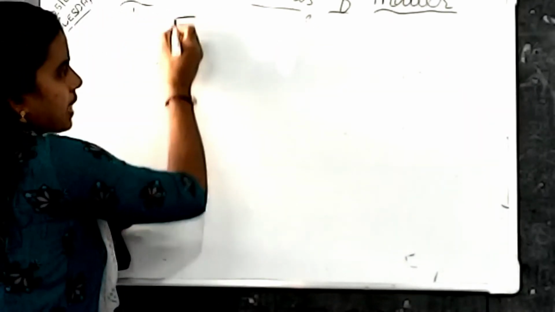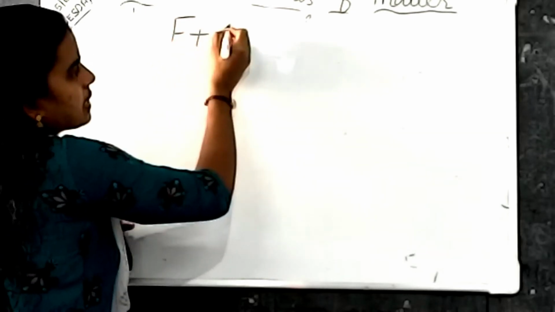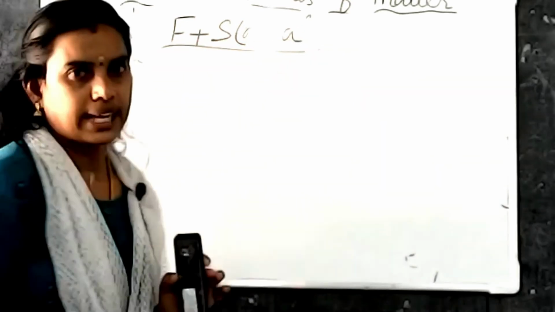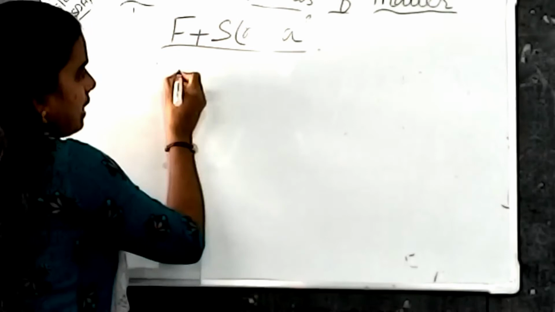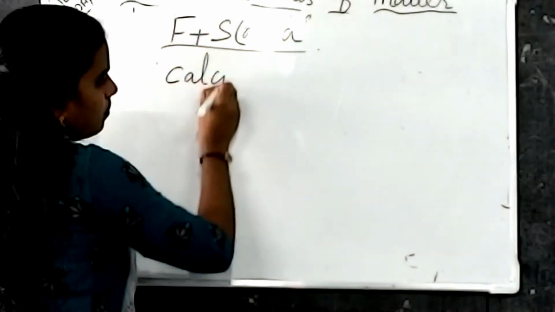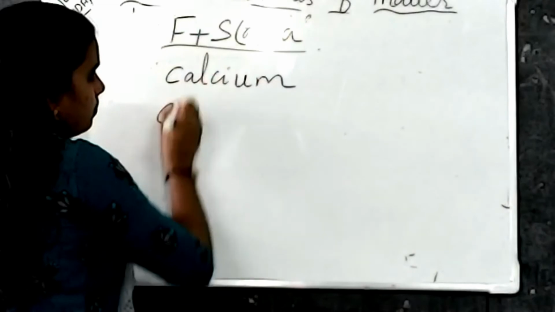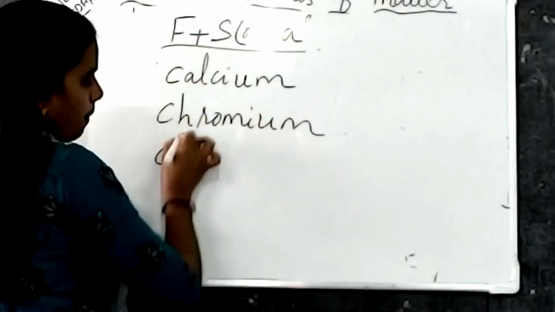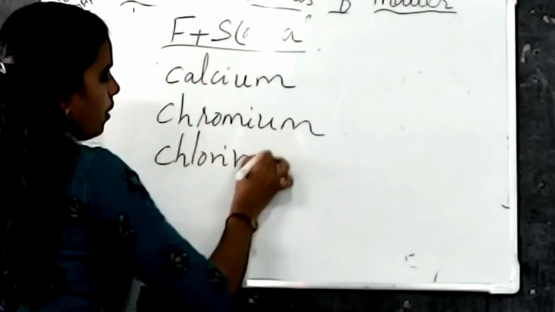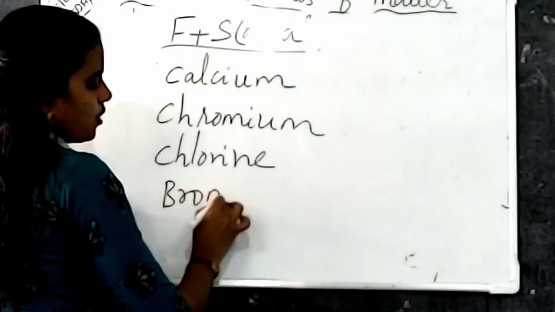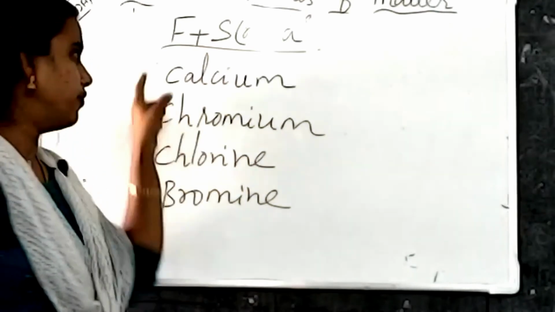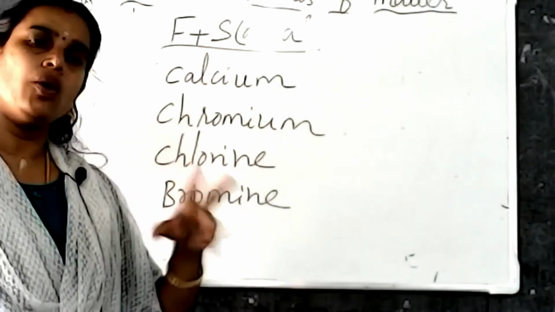Next, we are using the second rule. What is our second rule? Some of the elements are based on their first letter plus the second or any other letter. It is our second rule. For example, I am writing calcium, chromium, chlorine, bromine, etc. These are the elements based on their first letter plus the second or any other letter.